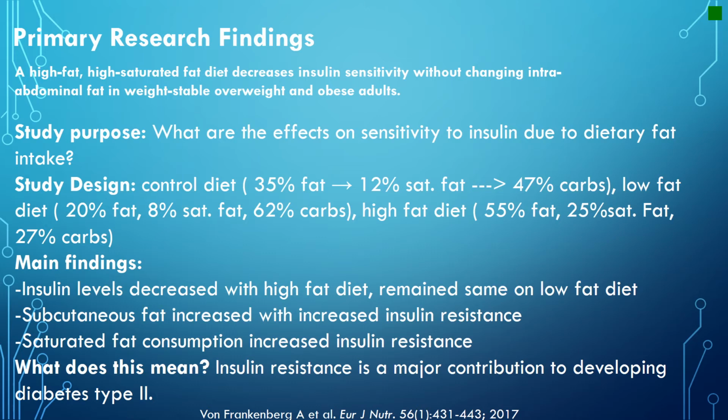After 4 weeks of both diets, insulin sensitivity and fat were measured in the participants. It is important to know that all of the diet groups increased saturated fat, although the amount differed. These studies showed that insulin levels increased with the highest fat diet, although it did remain the same on the low-fat diet. Subcutaneous fat also increased with insulin resistance, and the consumption of more saturated fat increased the rate of insulin resistance. This study shows that insulin resistance is a major contribution to the development of diabetes type 2 due to increased insulin resistance from a high saturated fat diet.